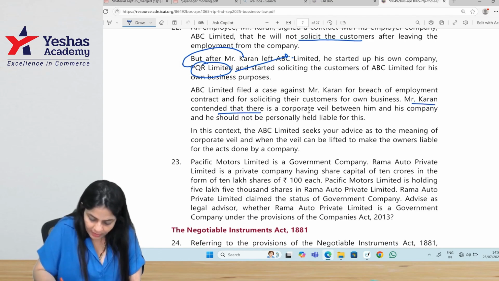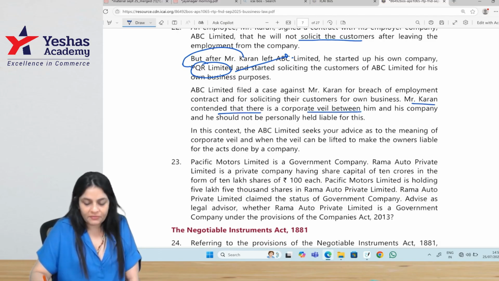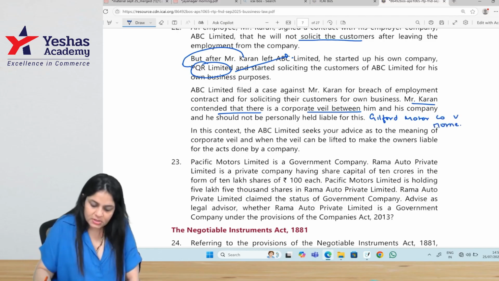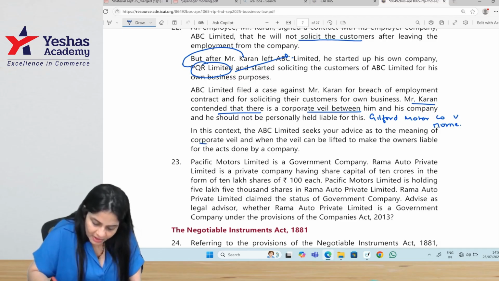Karan contended that there is a corporate veil. So there are certain cases where the corporate veil is lifted. This case is the same case as Guilford Motor Company versus Horn, right? So it seeks your advice as to the meaning of corporate veil.